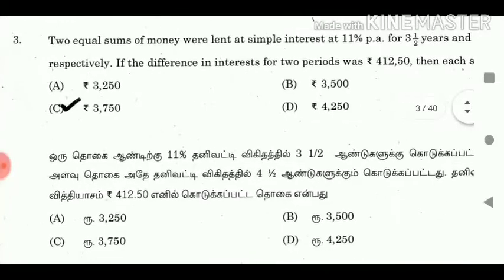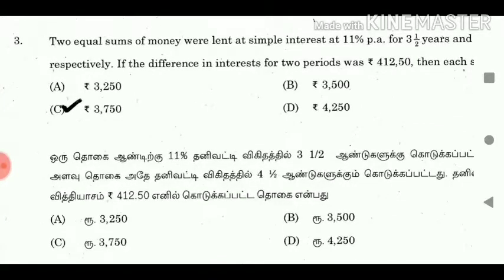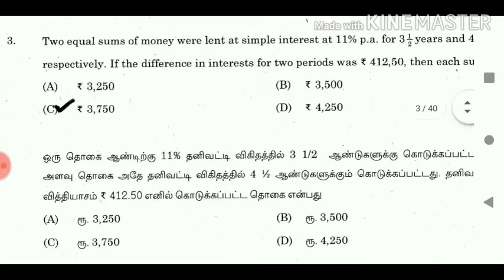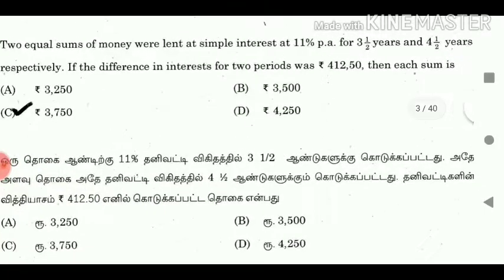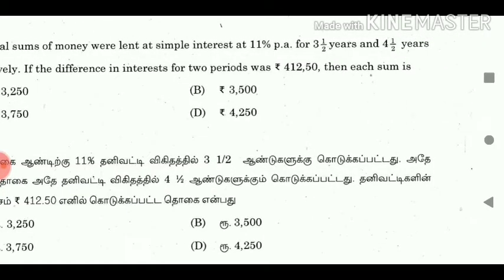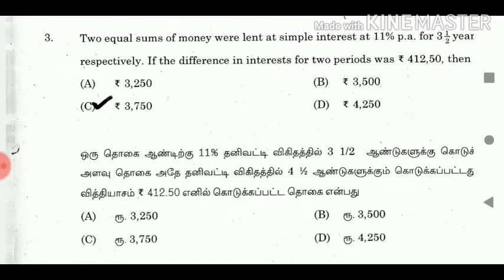3. Two equal sums of money were lent at simple interest at 11% per annum for 3 1 by 2 years and 4 1 by 2 years respectively. If the difference in interest for the two periods was rupees 412.50, then each sum is? Answer: rupees 3750.